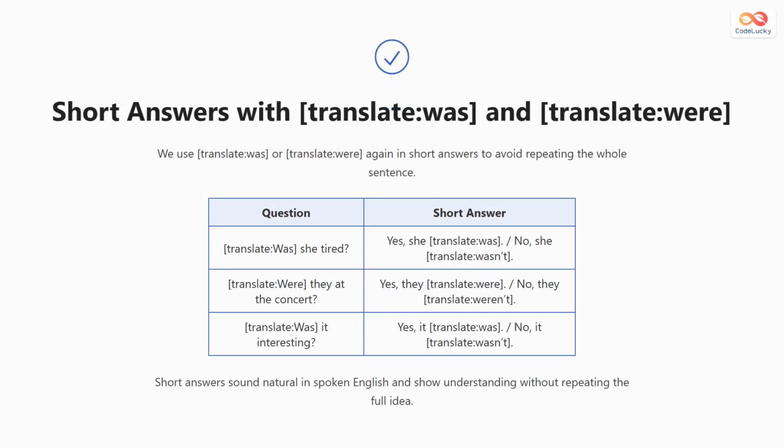In English, we often give short answers instead of repeating the whole sentence. For example, was she tired? Yes, she was. No, she wasn't. Were they at the concert? Yes, they were. No, they weren't. Was it interesting? Yes, it was. No, it wasn't. These short answers sound natural and are common in everyday conversation.